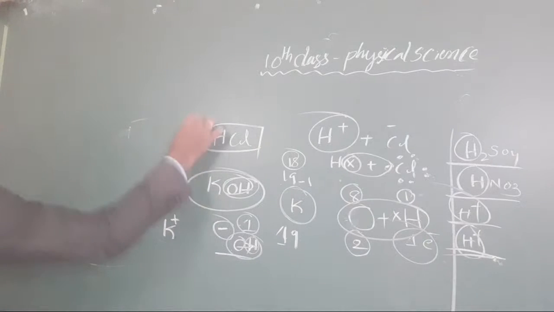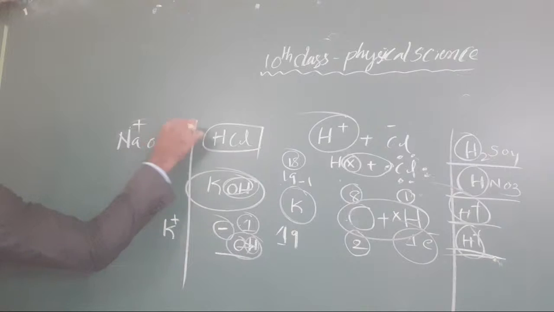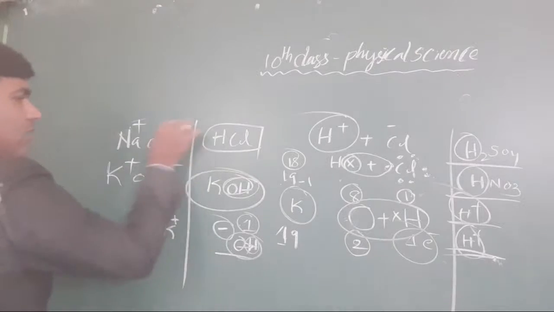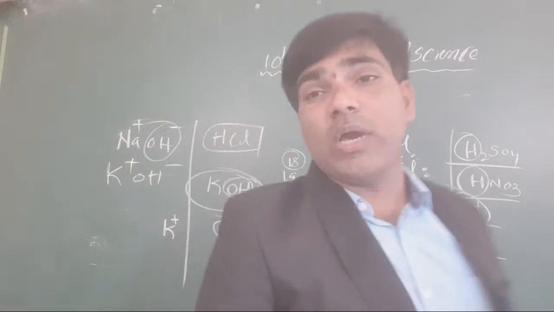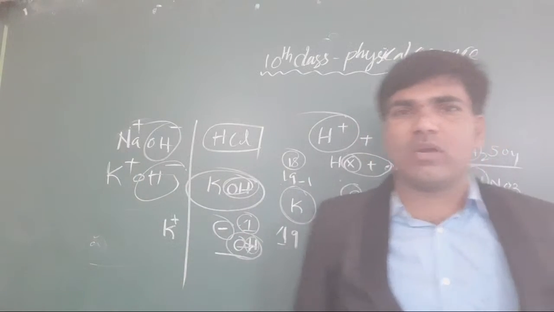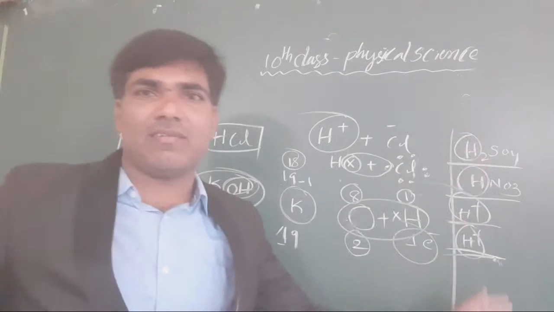And as well, when you come to our bases, there is NaOH, Na plus OH minus ions, KOH, K plus OH minus. Like that, in every base, what is common for us? OH minus ions are common for us. In every acid, what is common for us? H plus ions are common for us.